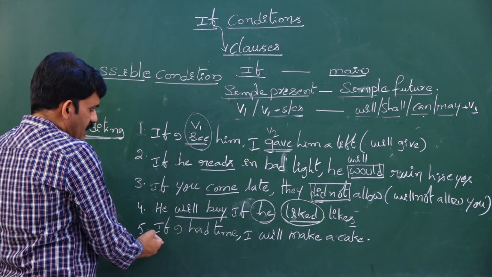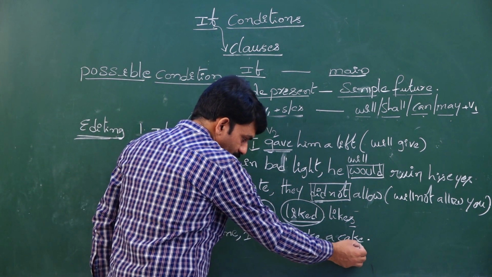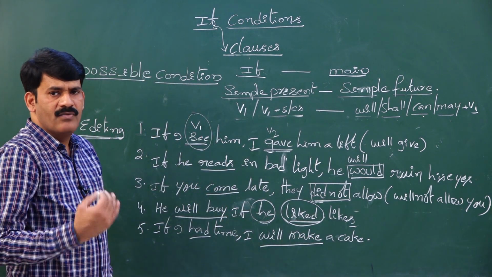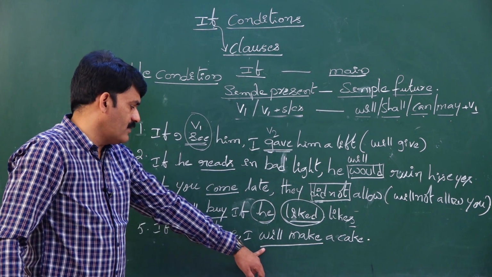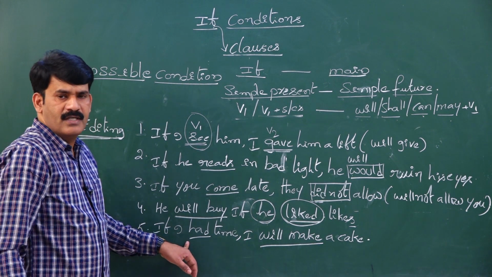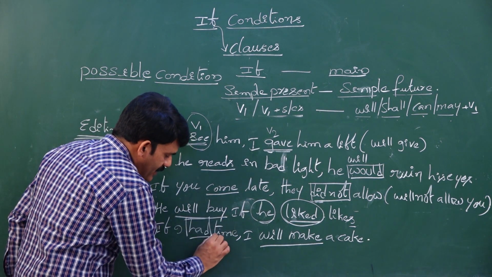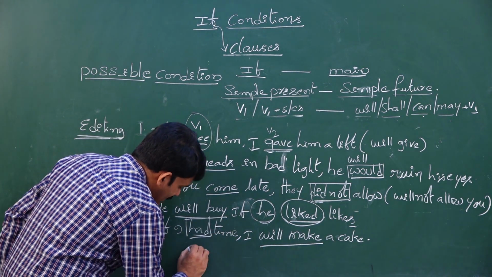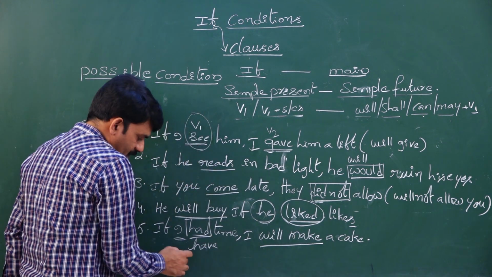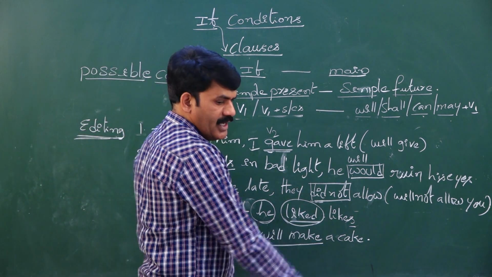And the last sentence, if I had time, I will make a cake. Will make expresses future tense. When it refers to future tense, the subordinate clause must be in present tense. What is the present form of had? The present form of had is have, because the subject is first person singular. That is the reason why we are using have. If I have time, I will make a cake.